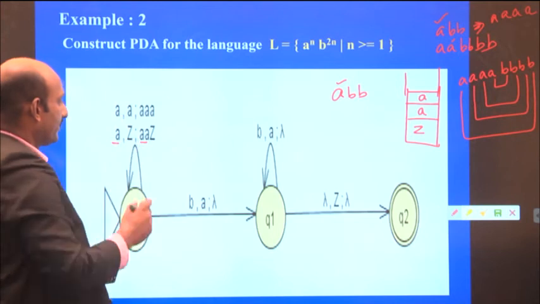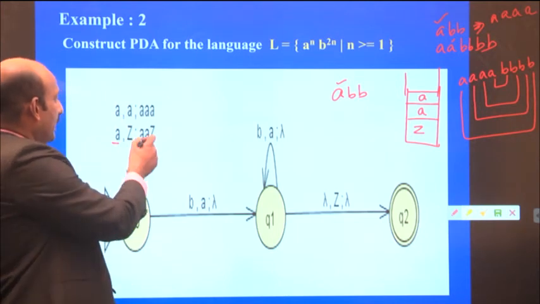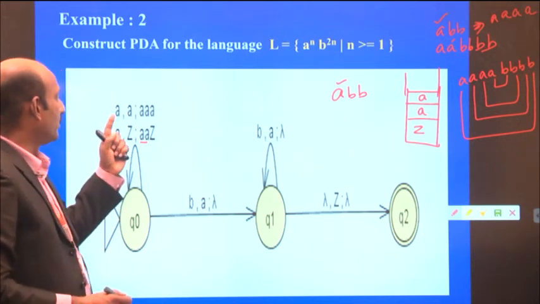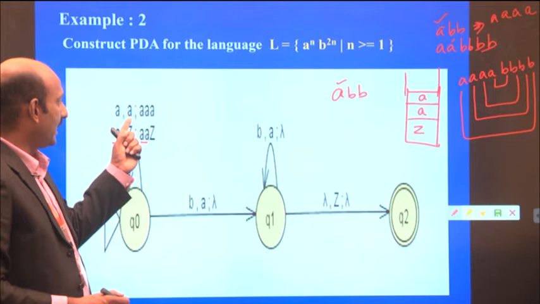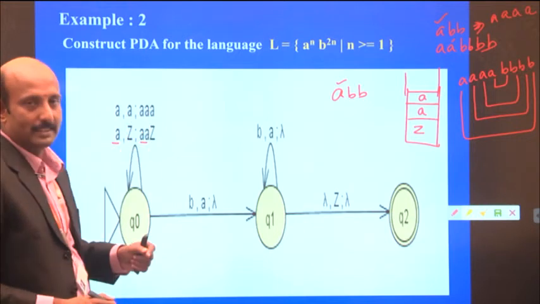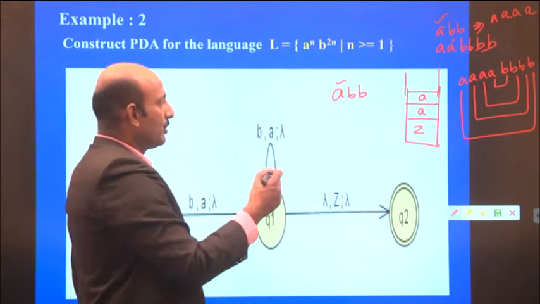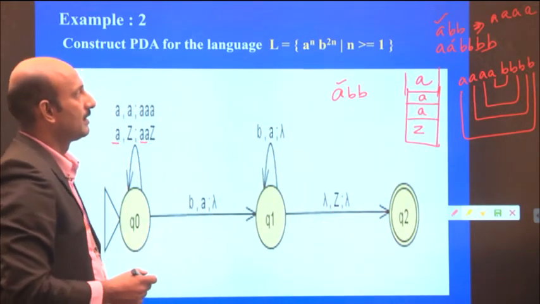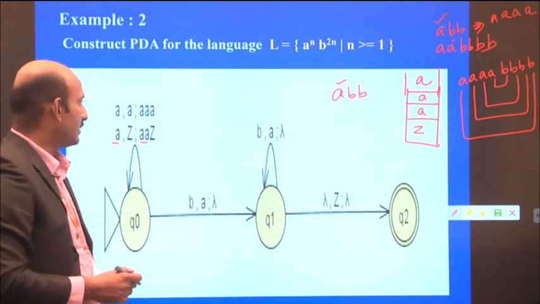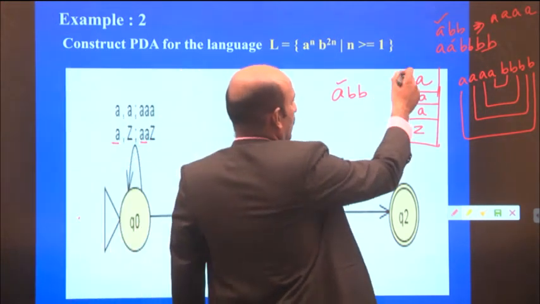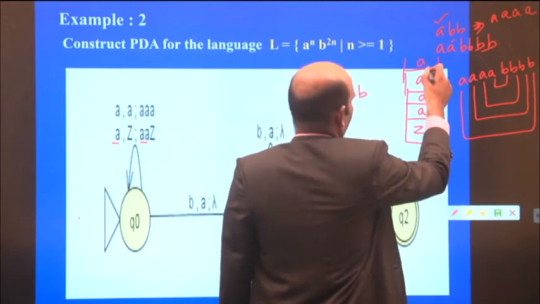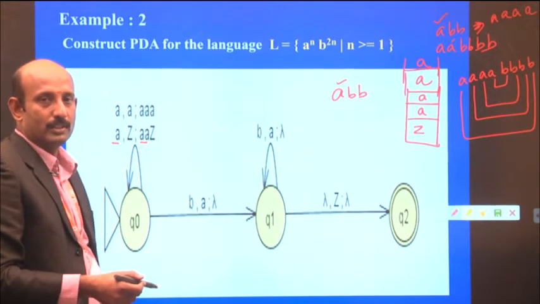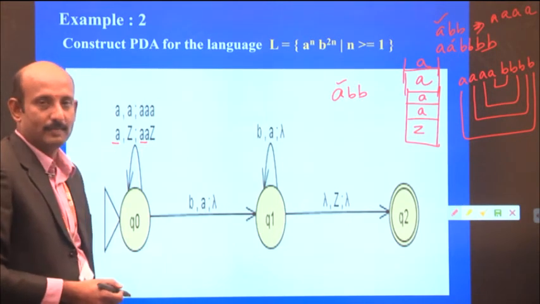So now this contains A. And again, if I go for reading one more A, and the current input symbol is A, then the A is pushed onto the stack. So I may go for this A, I push it onto this stack. One more A, likewise, I push onto that stack. For reading a single A, I push 2 A's.